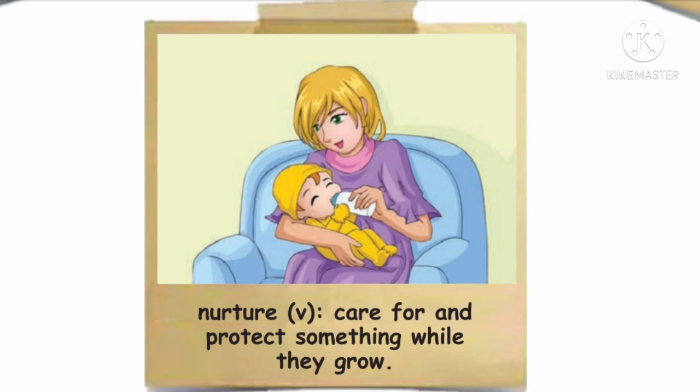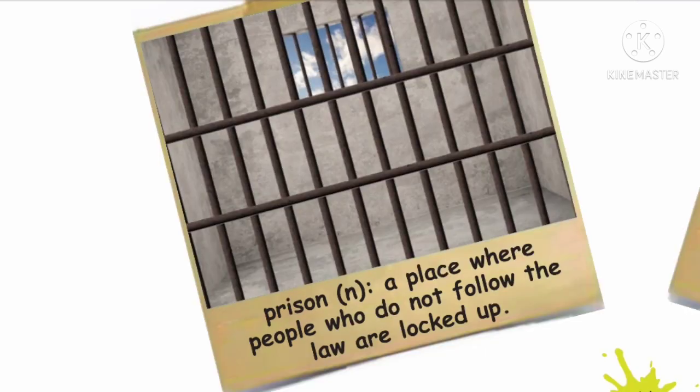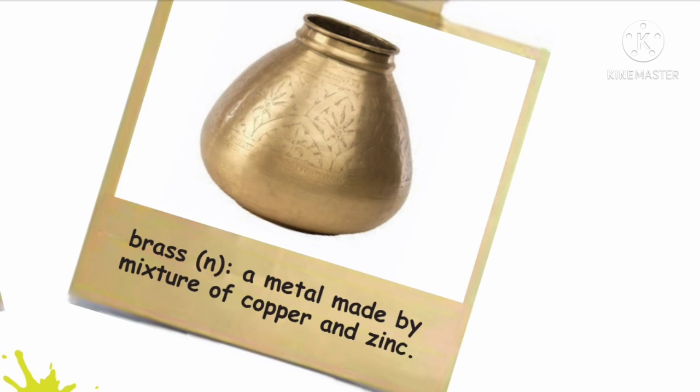And move on to the next one, prison. What do you mean by prison, my dear children? A place where people who do not follow the law are locked up. So the people who do not follow the law, they are locked up in a prison. And the next is brass. What do you mean by brass? It's a kind of vessel. Yes, a metal made by a mixture of copper and zinc.